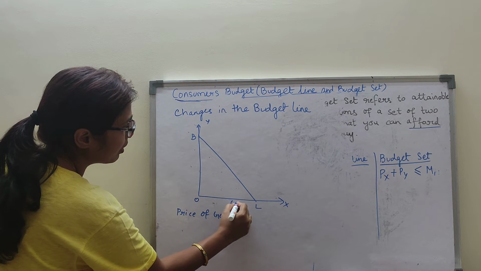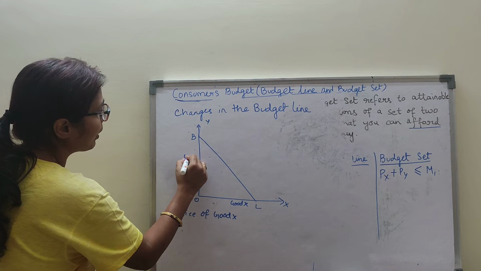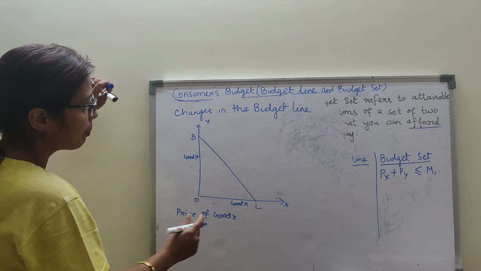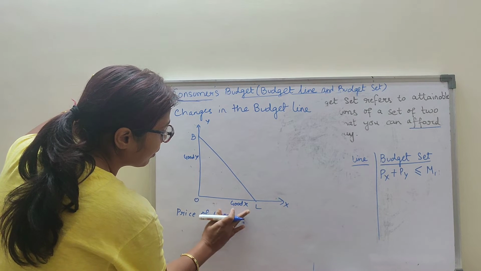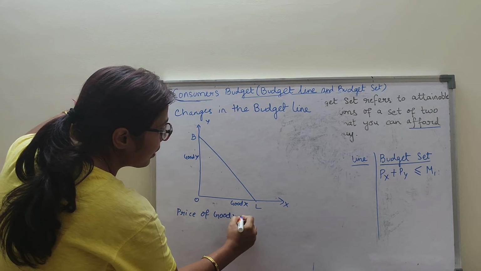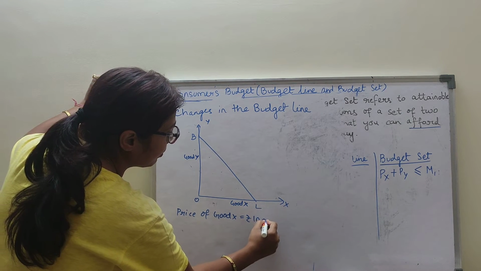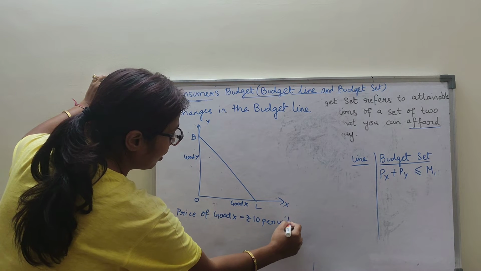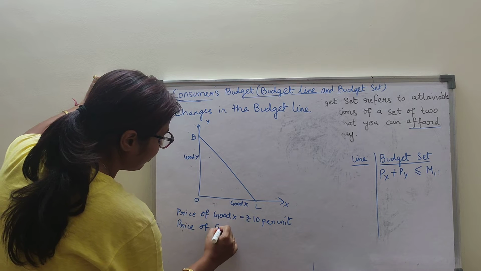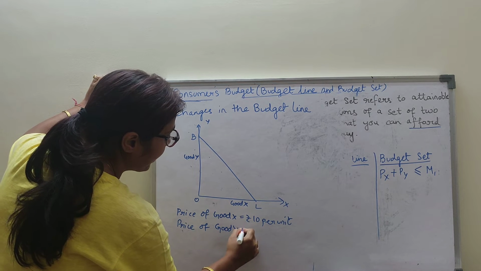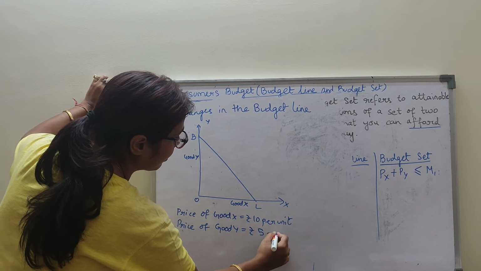Now suppose, this is good X and this is good Y. Now the price of good X rises. The price of good X is rupees 10 per unit and the price of good Y is rupees 5 per unit.